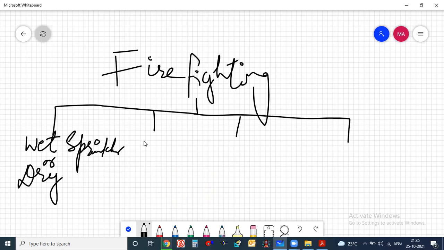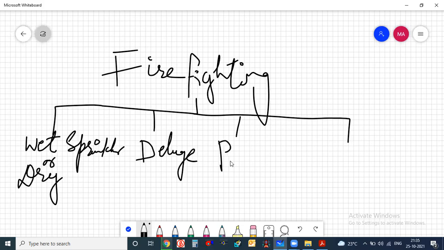The second type of system is the deluge system. Everything we are talking about is in terms of sprinklers only. In terms of sprinklers, one is the wet system, one is the dry system, one is the deluge system. What is the difference between the wet and deluge system? We will see, and you will understand.